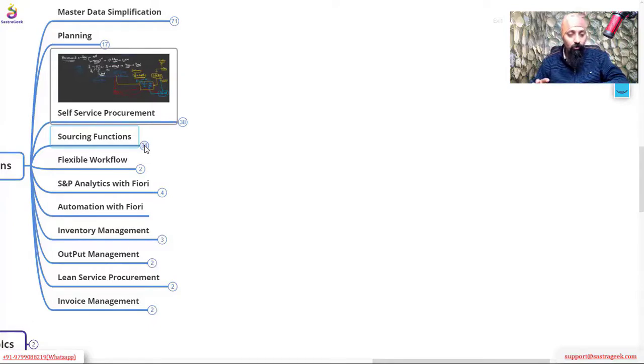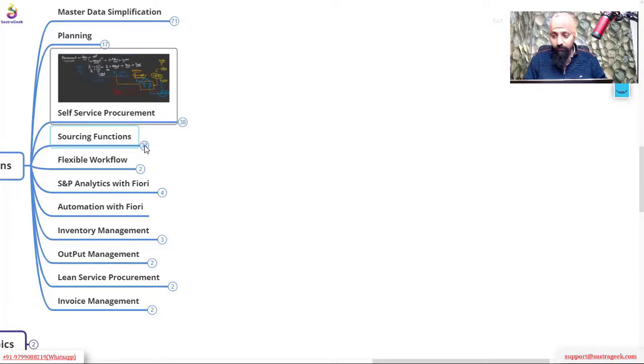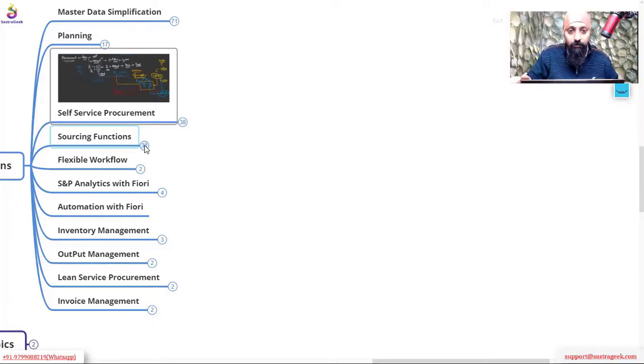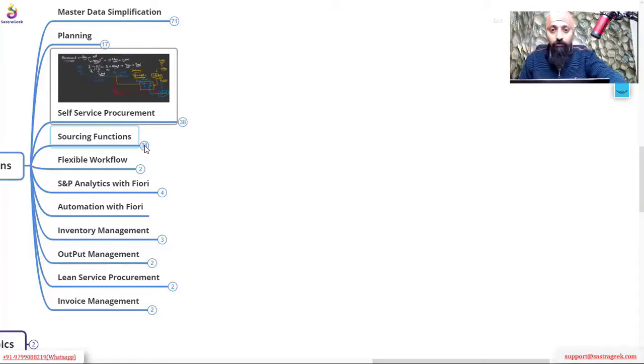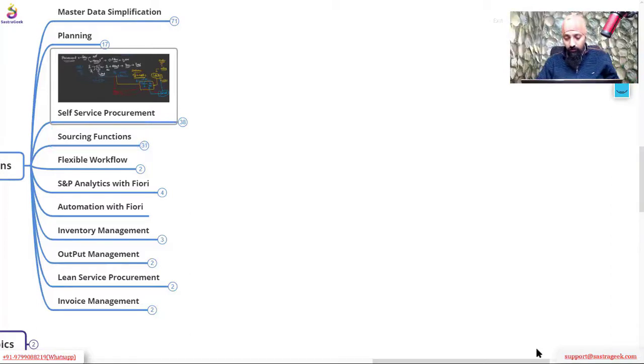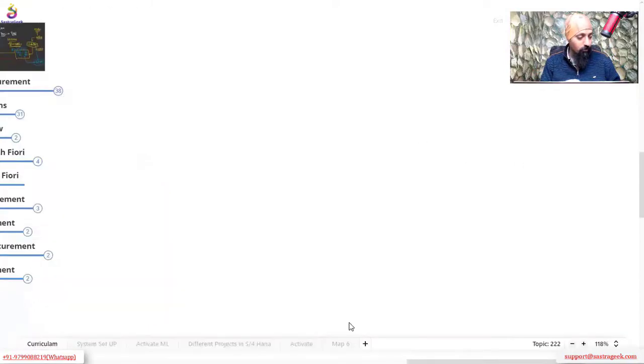But before I give you the overview of that, let me also give you the overview of sourcing. We talked about it when we were doing the basic session, where I explained what sourcing is and for what purpose it has been used. Now I will talk about it again, so that you can understand what we are talking about.